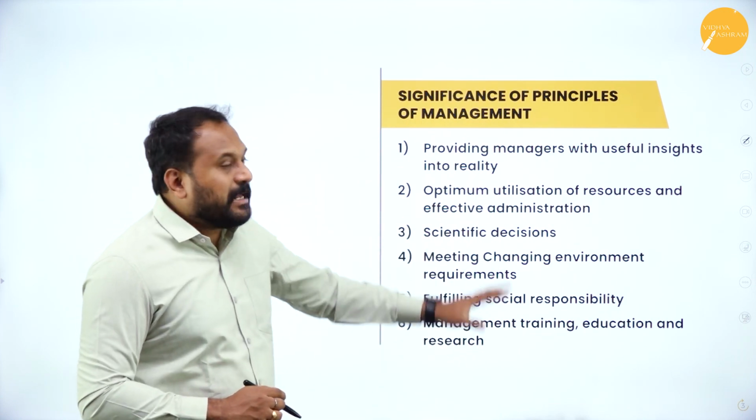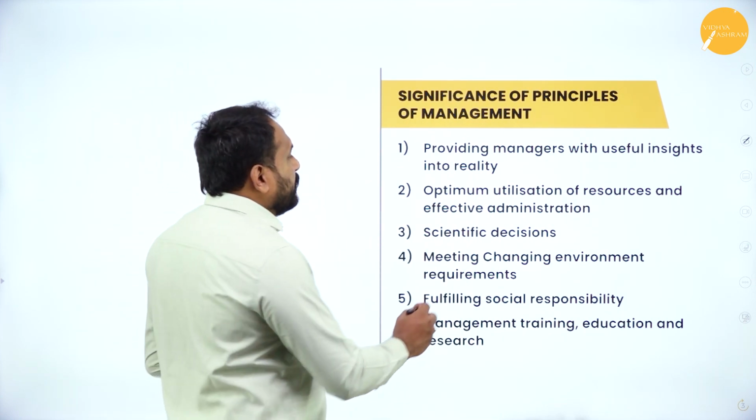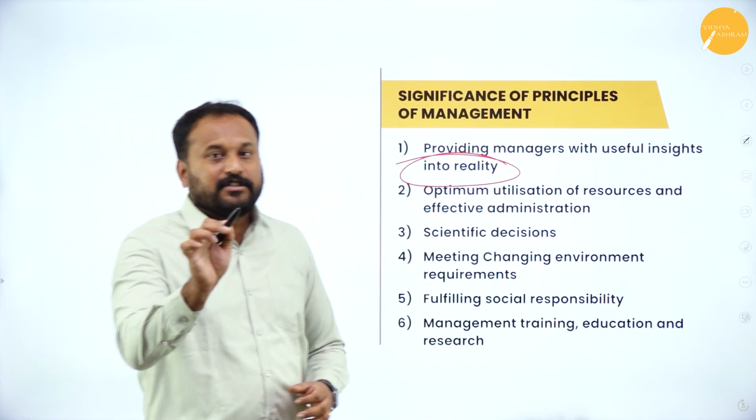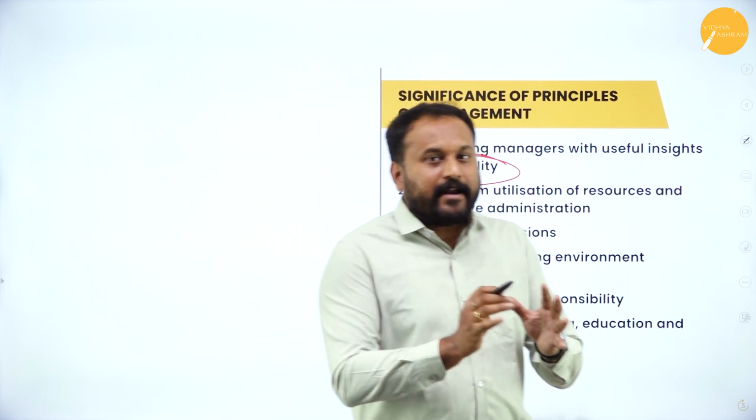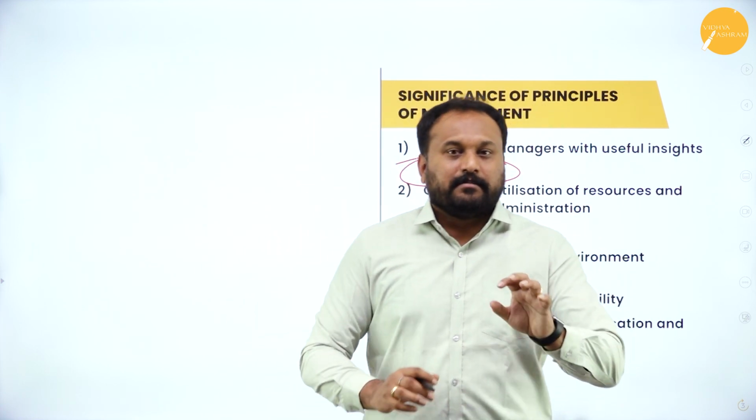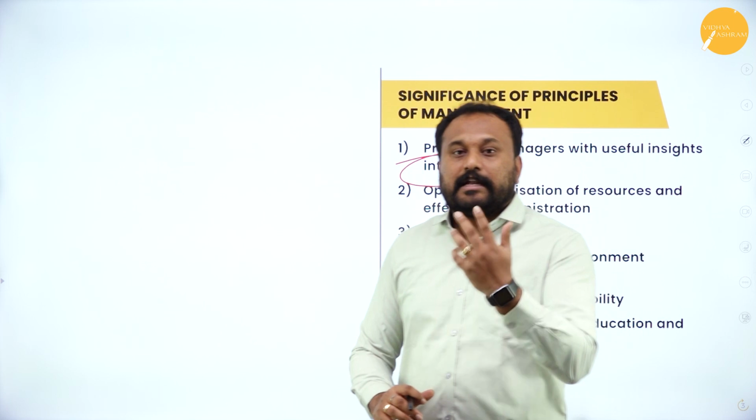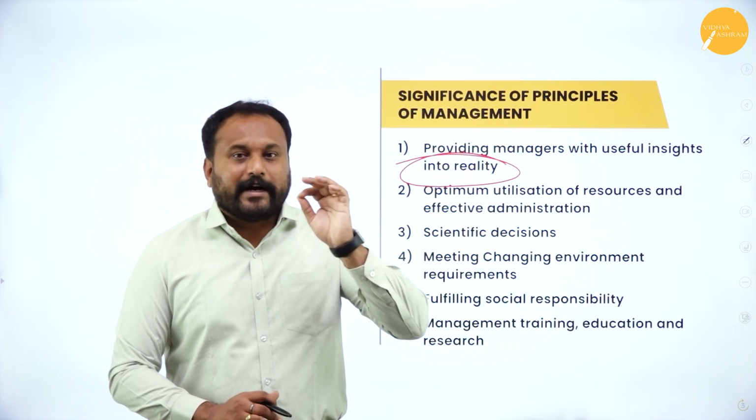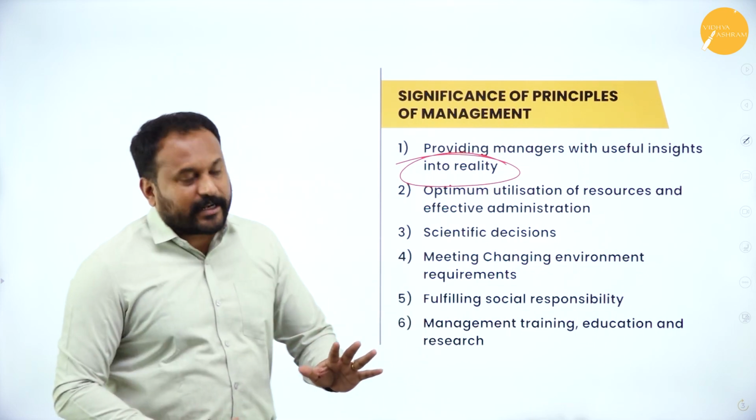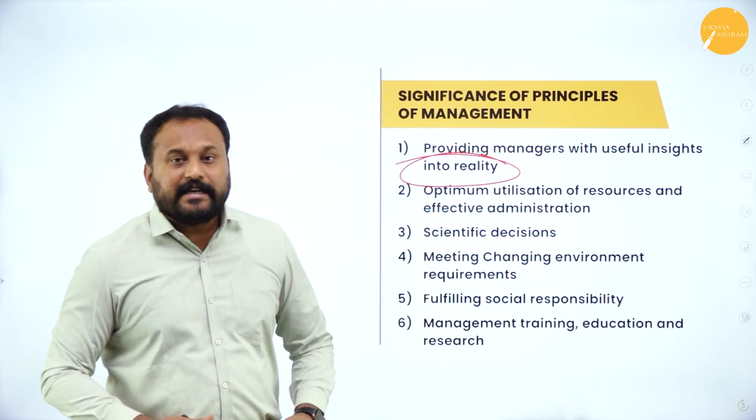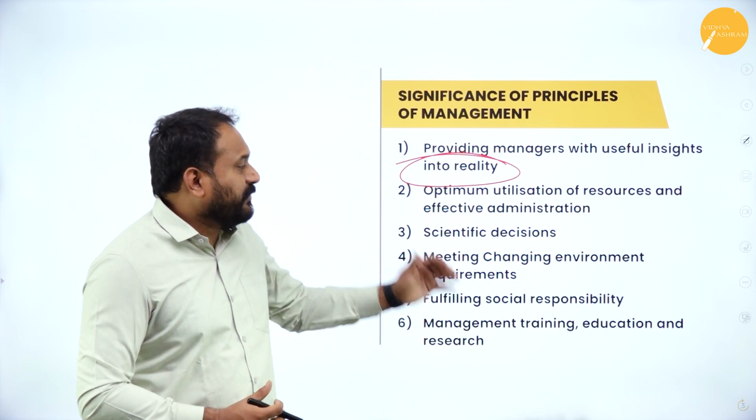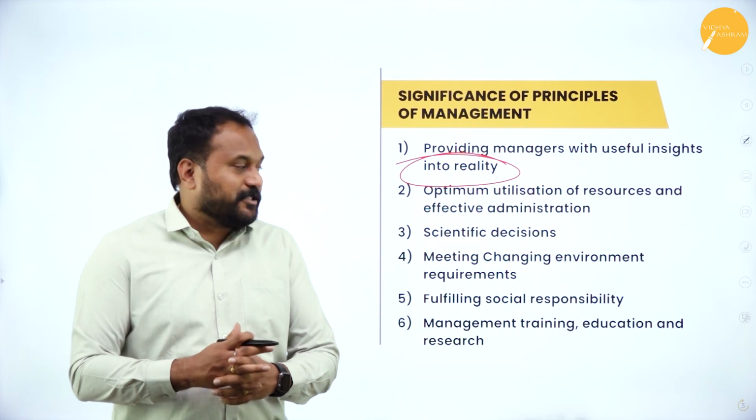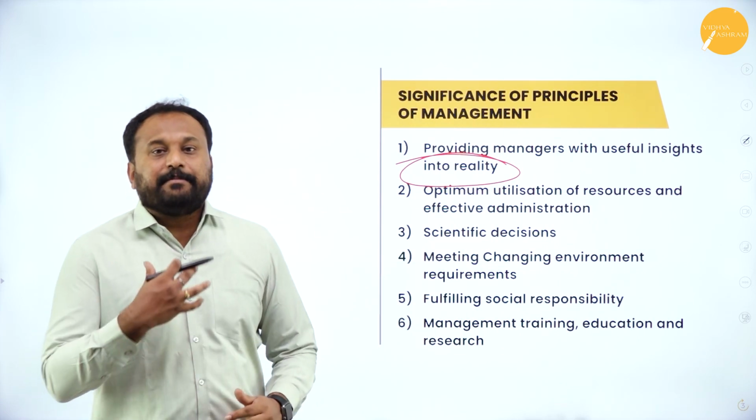The first one, providing managers with useful insight into reality. That is what happens in the principles of management. Management is fine, but principles of management has more clarity. The reason is it will give the manager the gist of what exactly is happening in his organization. Optimum utilization of resources and effective administration you can achieve while having the principles of management. Scientific decisions can be taken.